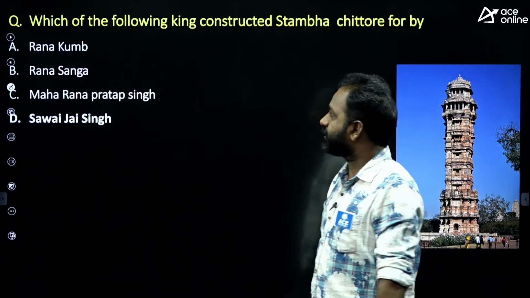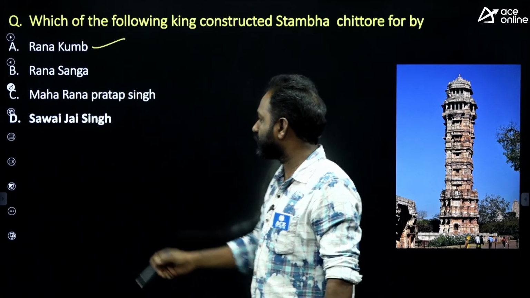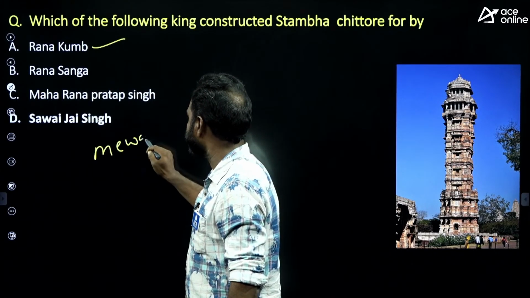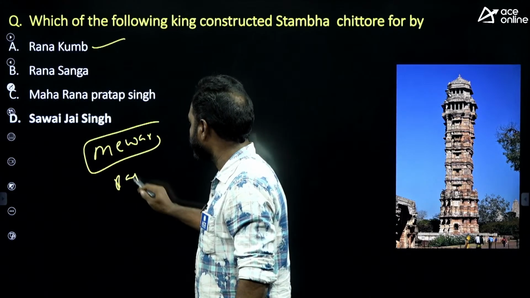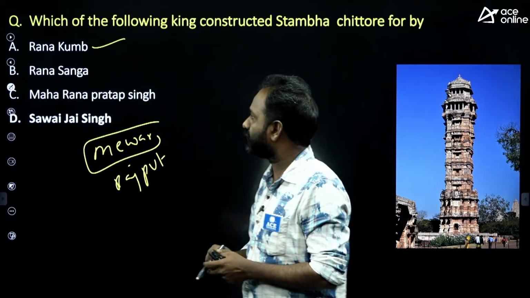Okay, the answer is Rana Kumbh. Who are these kings? These are the kings of Mewar, called Rajputs. They are Rajput kings, right? So the answer is Rana Kumbh. Who is this Rana Kumbh?